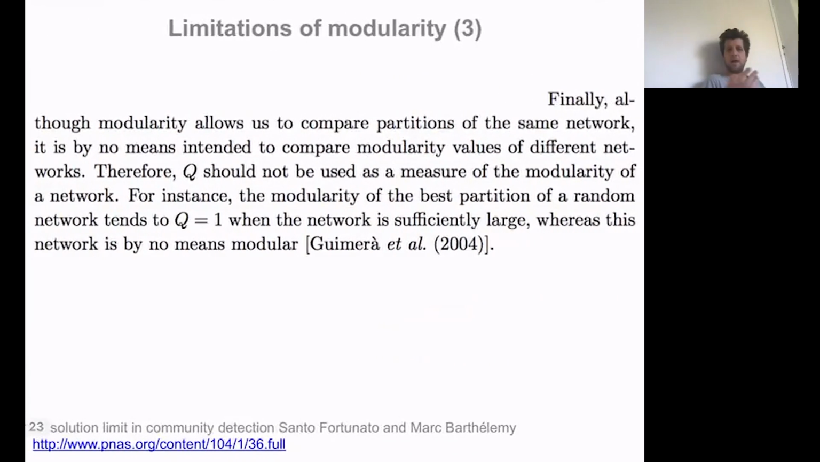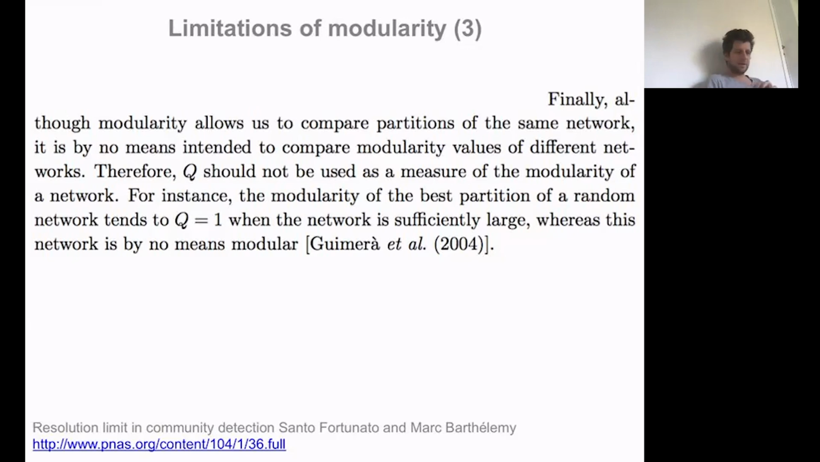Now, there is a last limitation of modularity. When you take a random graph, an Erdős–Rényi graph for instance, and you think about the value of modularity of the optimal partition, so you optimize modularity for such a graph, what you can see is that the value of modularity increases with the size of the graph. So the larger the graph, the larger will be the value of Q. And even worse, you can show that for a random network, if the size goes to infinity, the modularity of the best partition actually goes to 1.